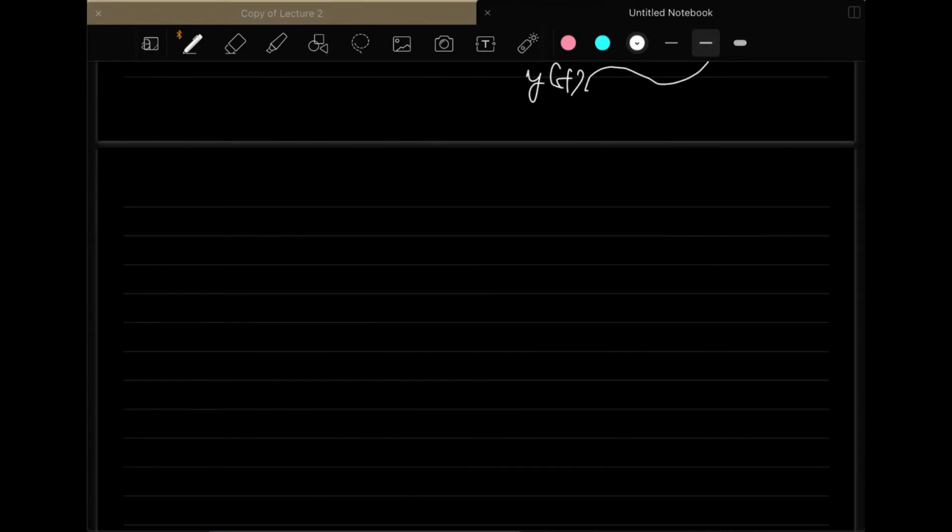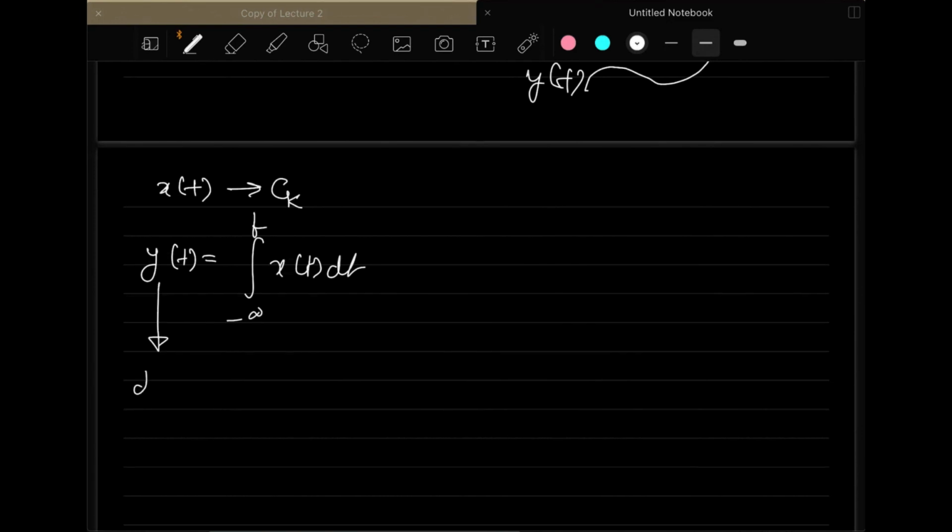In the integration property, if the signal has Fourier series coefficient c_k, and the corresponding y(t) is obtained by integrating the signal, then the corresponding Fourier series coefficients d_k are nothing but 1 over jk omega naught times c_k. So you get the coefficients d_k by multiplying the original coefficient c_k by 1 over jk omega naught. That will give you the corresponding modified signal y(t)'s d_k coefficient.